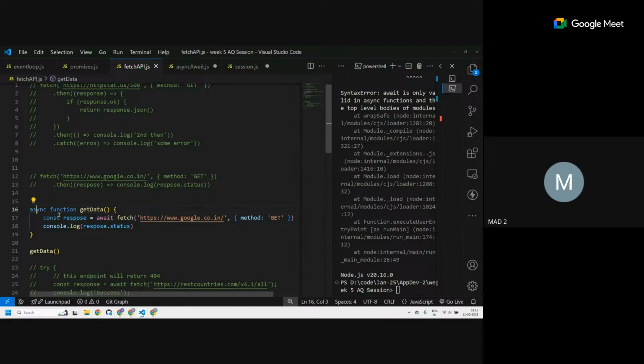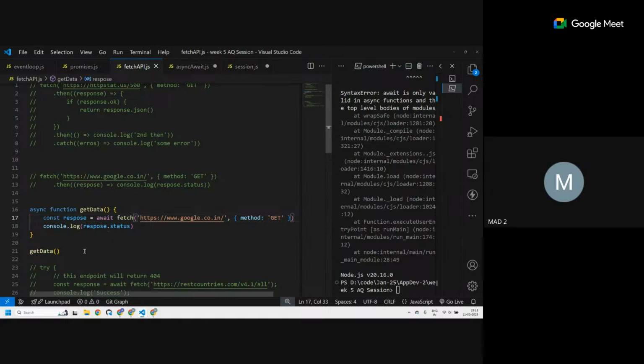Sir, how do you know it is an async function? I wrote async, that's why I know. So, sir, inside an async function we can only define await functions, not a simple function? No, if it's async, then you can write anything. It's not mandatory.